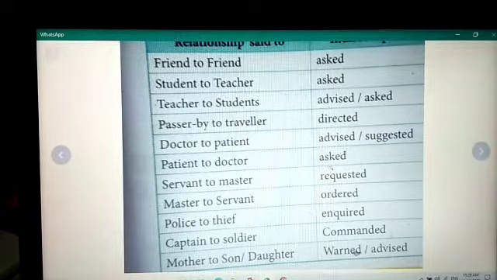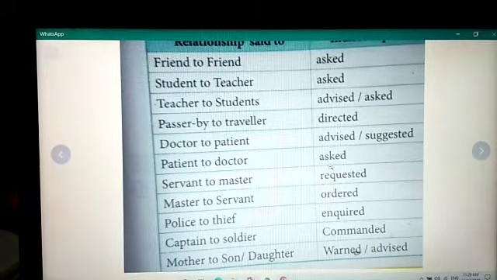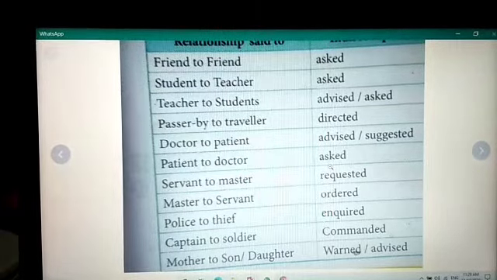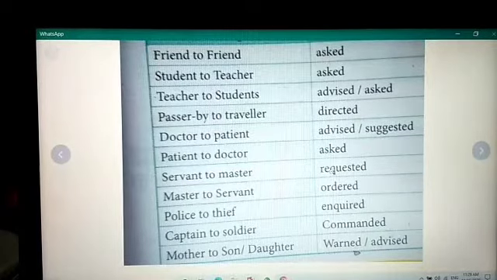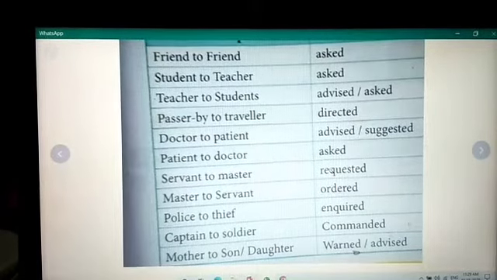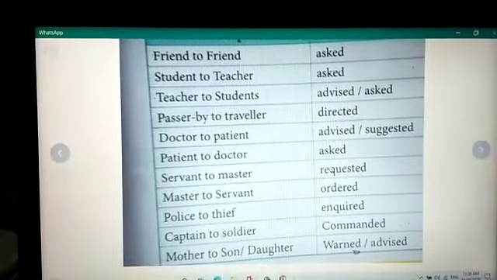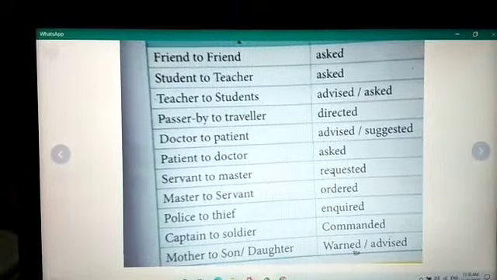Passer-by to traveler, directed. Doctor to patient, advised or suggested. Patient to doctor, asked. Servant to master, requested. Master to servant, ordered. Police to thief, enquired. Captain to soldier, commanded. Mother to son or daughter, either warned or advised.